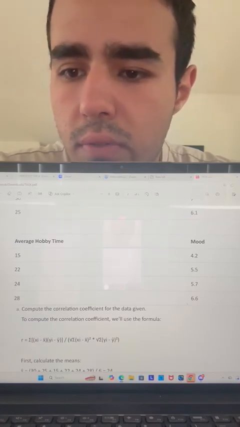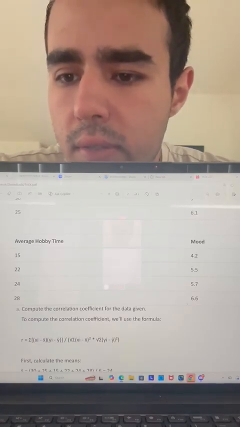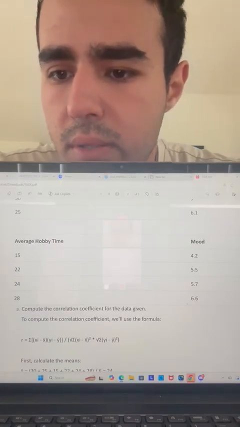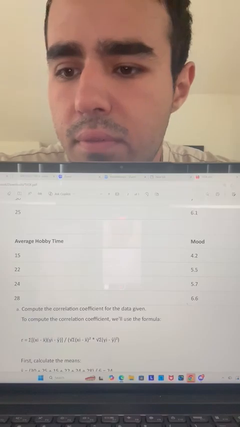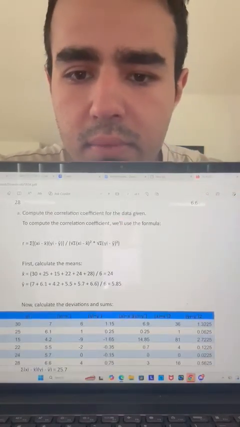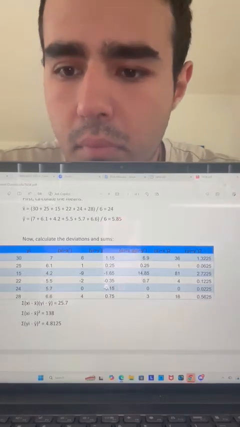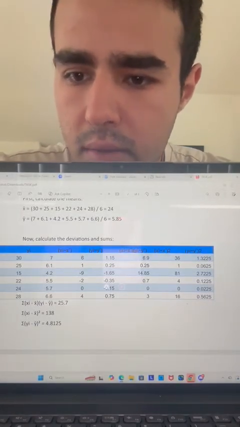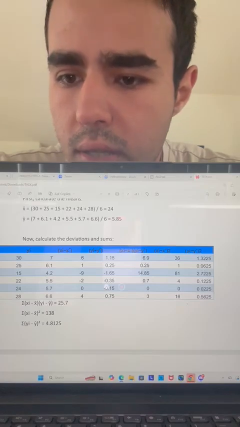The critical value for the test at a level of significance of 0.20 with 4 degrees of freedom is approximately 1.533. Since the t statistic is greater than the critical value, we reject the null hypothesis, confirming that the correlation is significant.